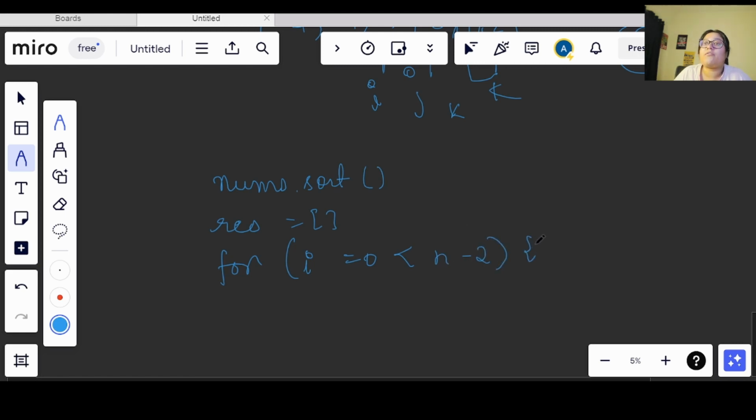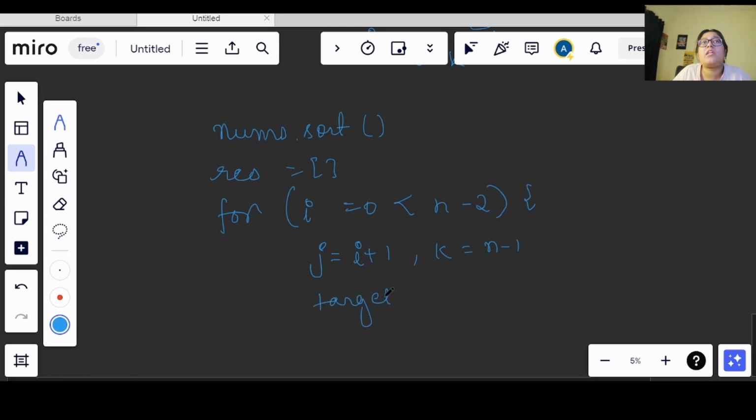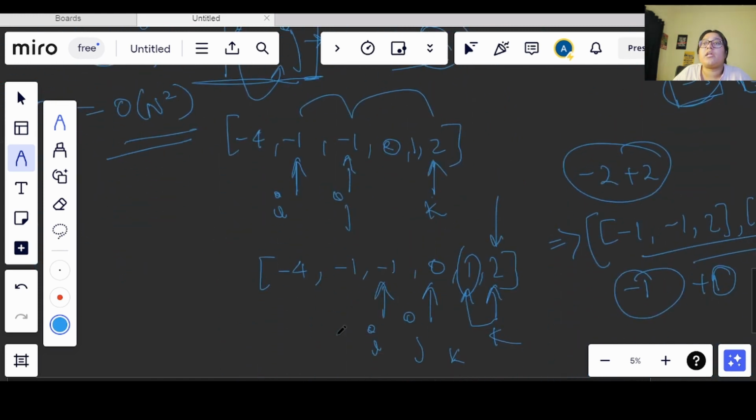Now my j will start from i plus 1 every time. Also I have a k which will start from n minus 1 every time. After this, let's say I take a target here, and now what we were seeing was adding up these both.